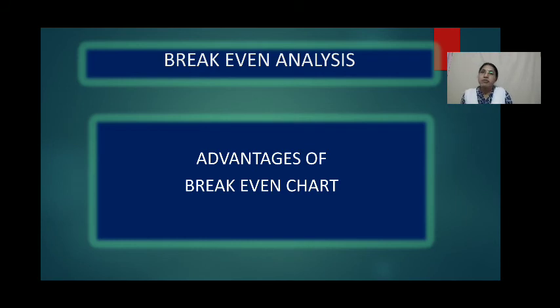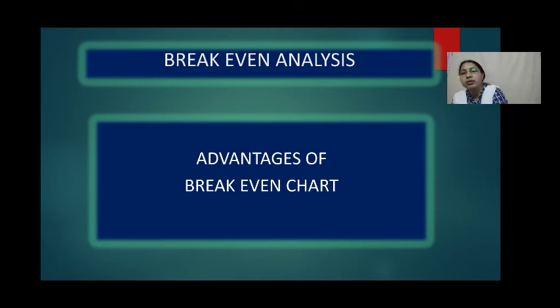Next, it is useful in operating budgetary control and standard costing. As a managerial tool, the break-even chart helps in controlling cost. Finally, these are the advantages of the break-even chart.